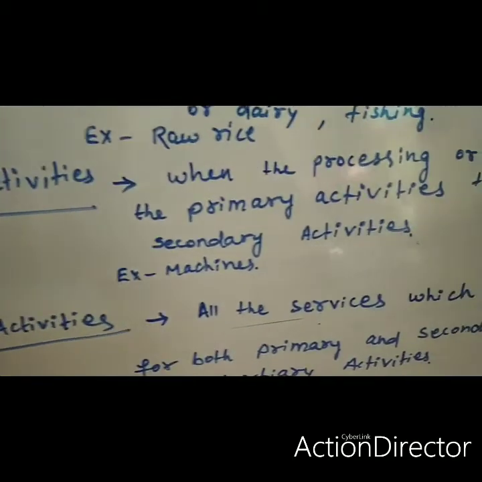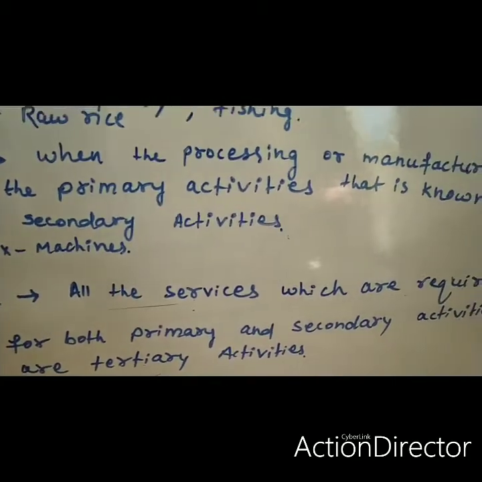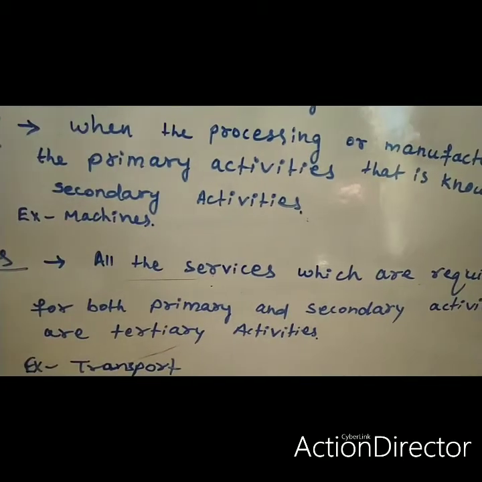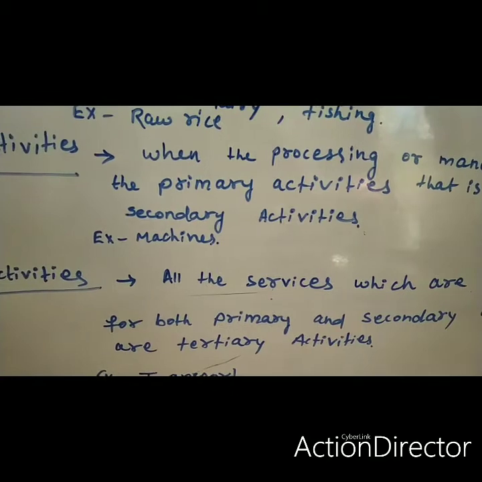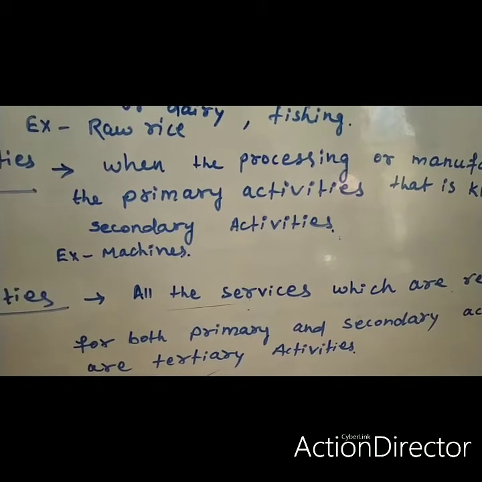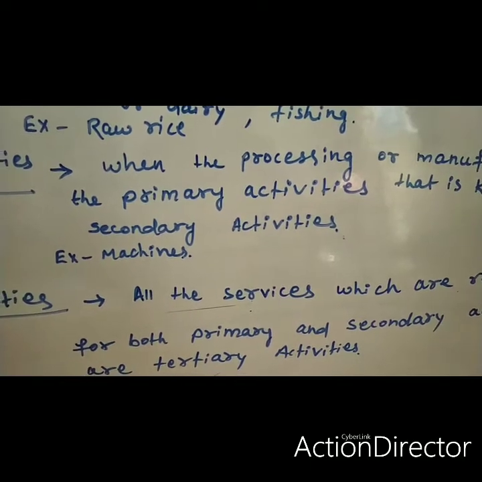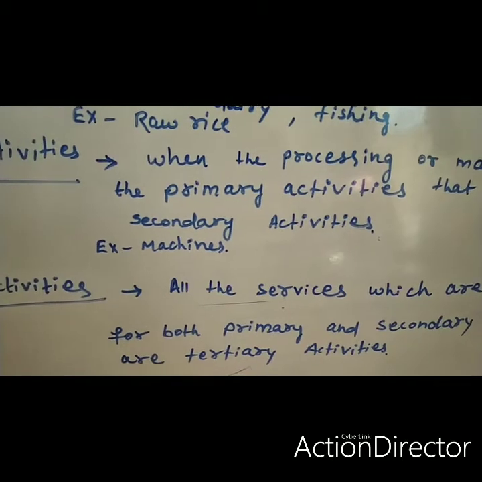Tertiary activities means all the services which are required for both primary and secondary activities. Primary and secondary activities need some service to sell the products in the market.